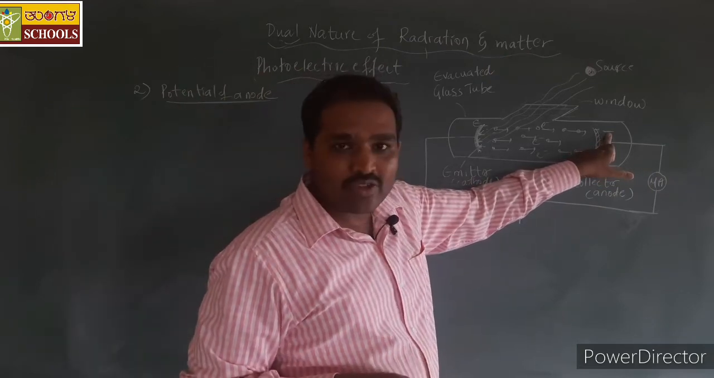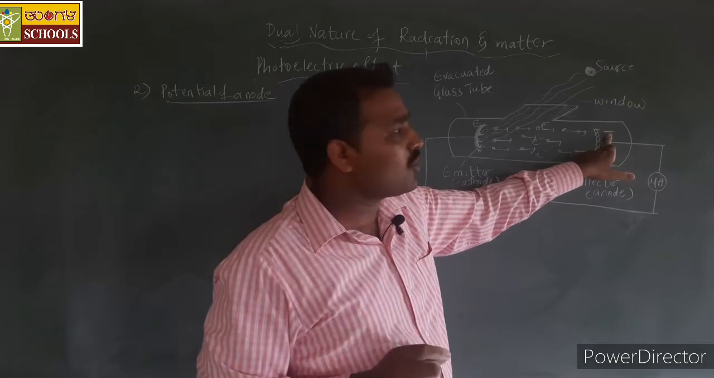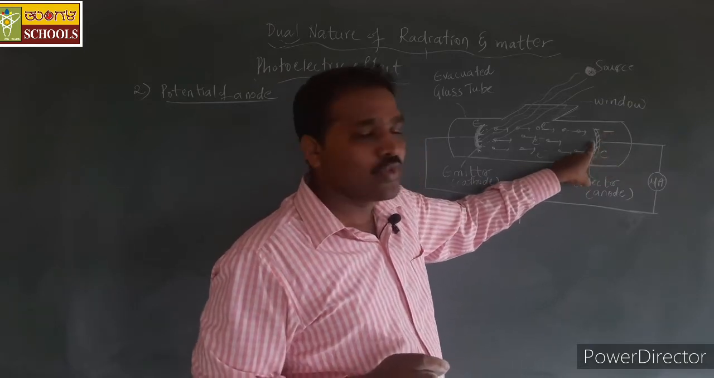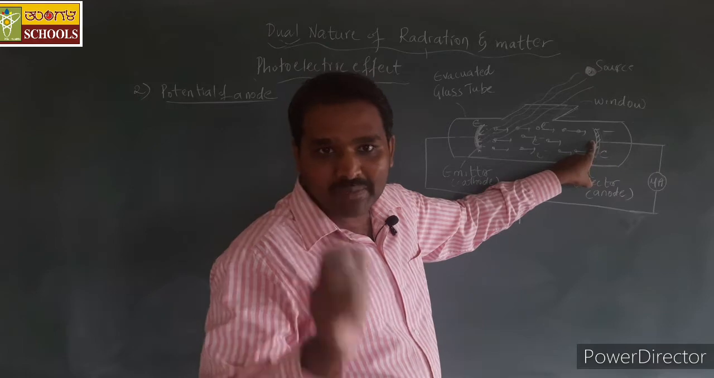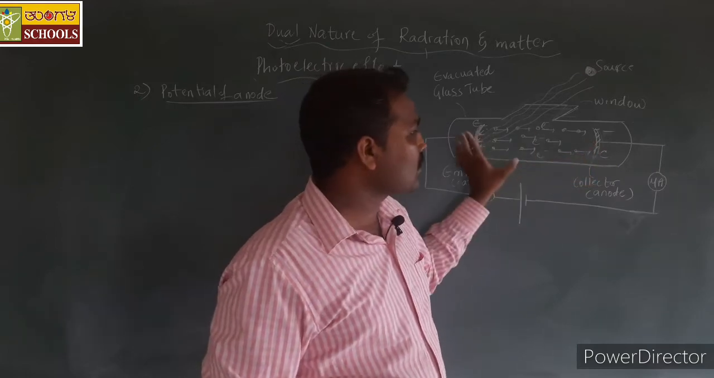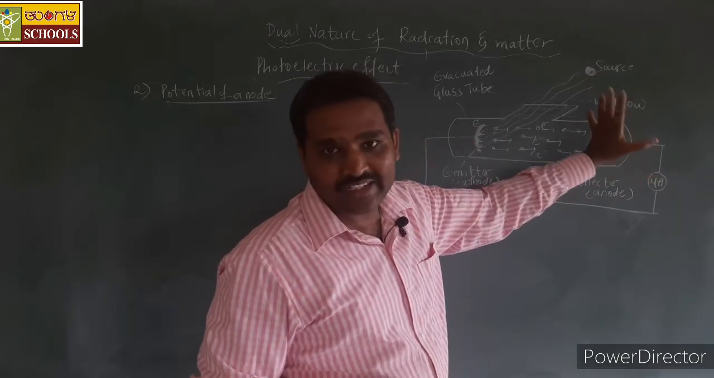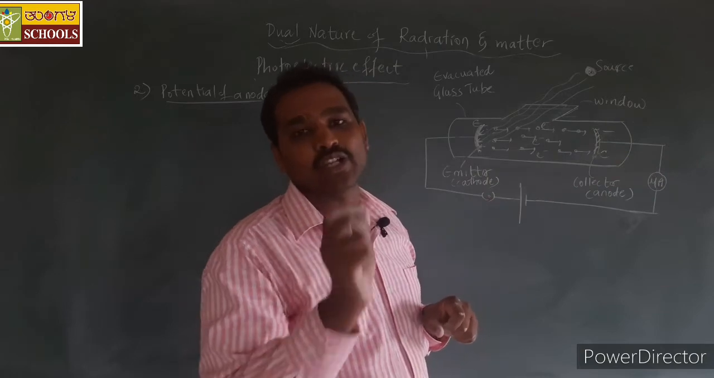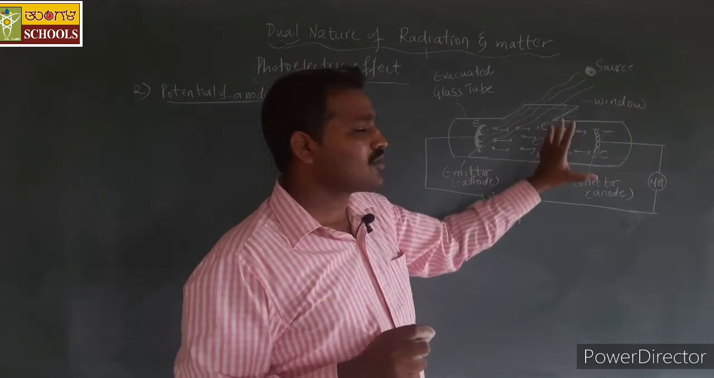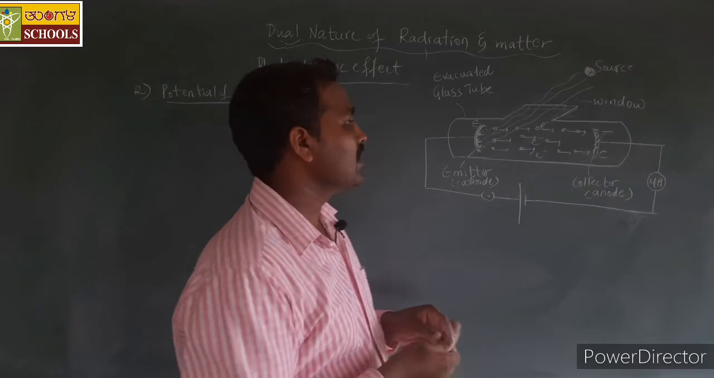That value of negative potential which should be applied to the collector plate to stop the electrons reaching it is called the stopping potential. All this concept we shall understand with the help of a graph.